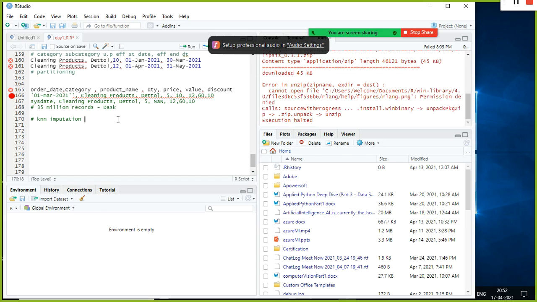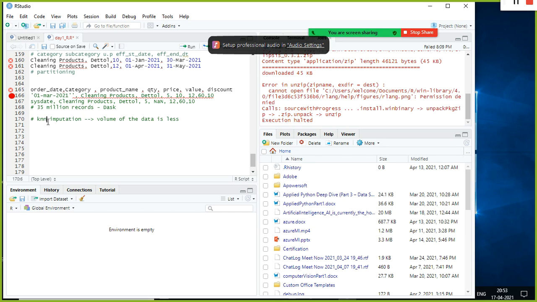So you can use KNN imputation if the volume of data is low. If the volume is too high, don't use it, because it is a computation intensive algorithm.